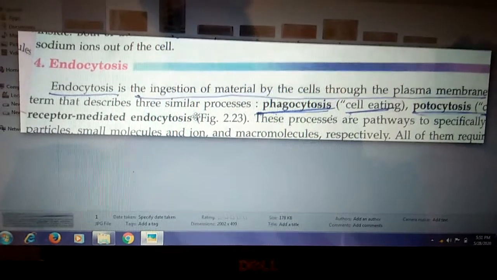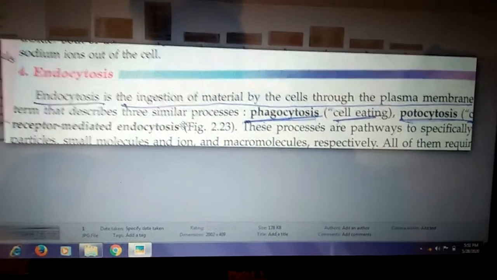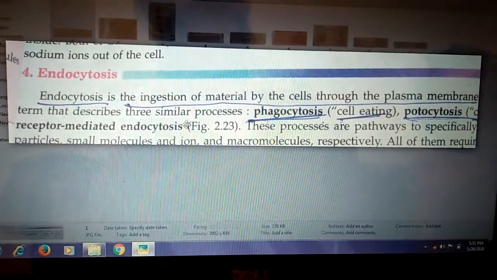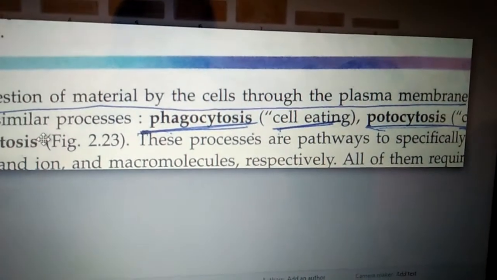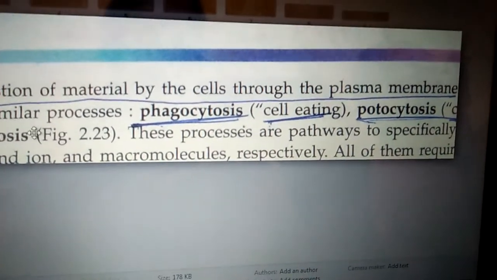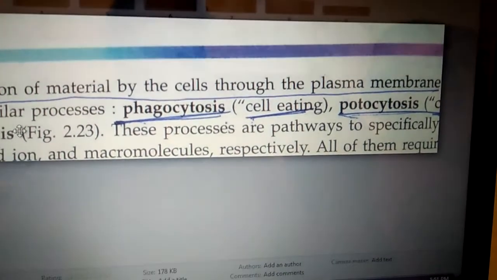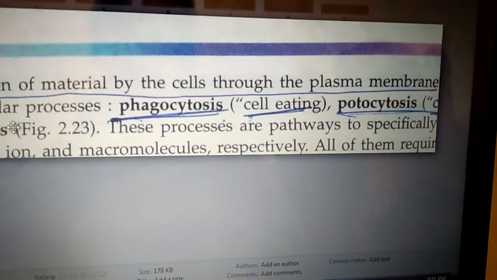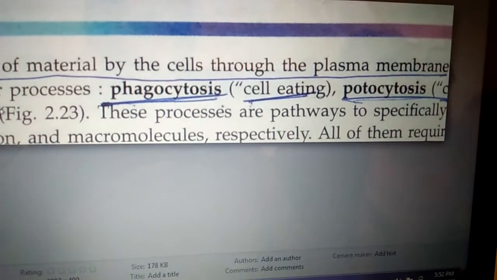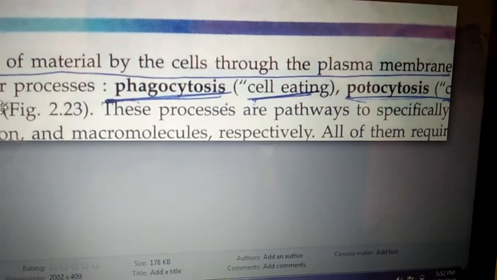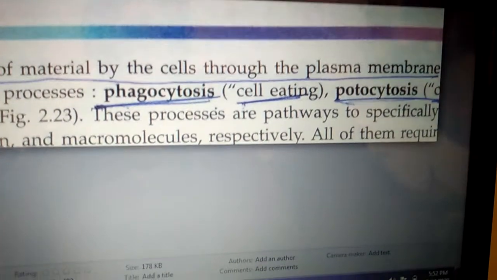If solid substances enter into the cell, then it is called phagocytosis. And if liquid substances enter into the cell, then it is called pinocytosis. So phagocytosis is a type of endocytosis, and pinocytosis is also a type of endocytosis. Phagocytosis means cell eating and pinocytosis means cell drinking. When solid substance enters, it is phagocytosis, and when liquid substance enters, it is pinocytosis.